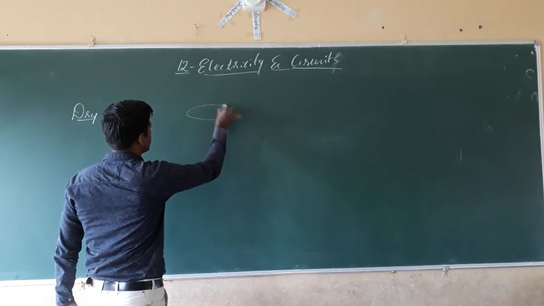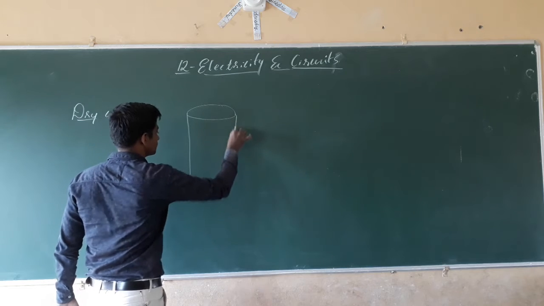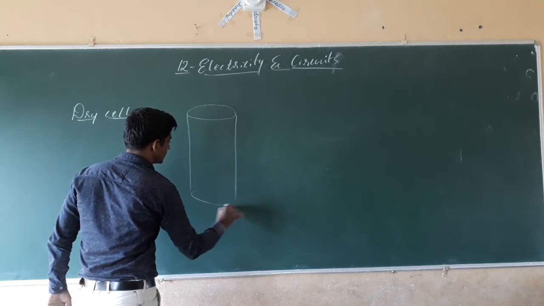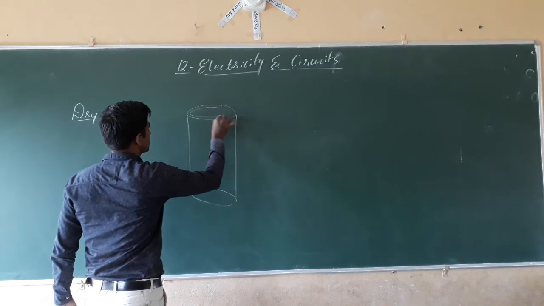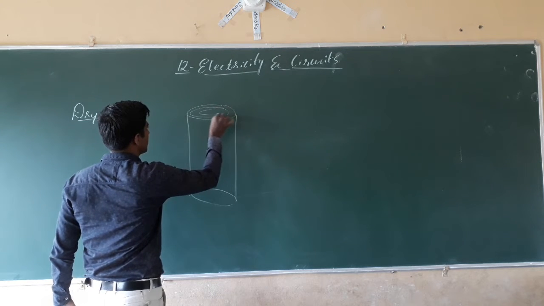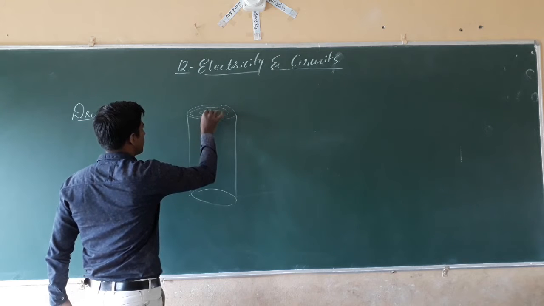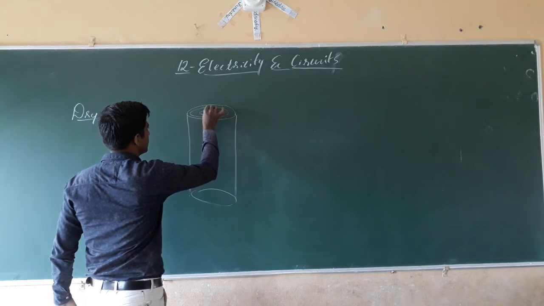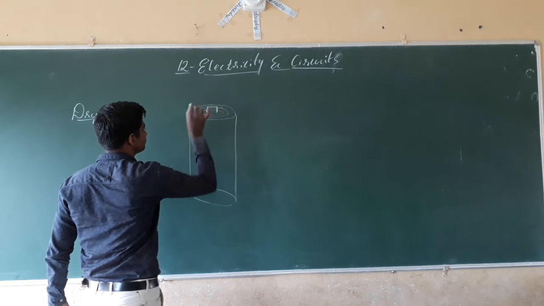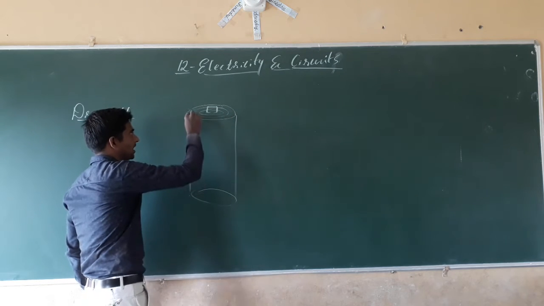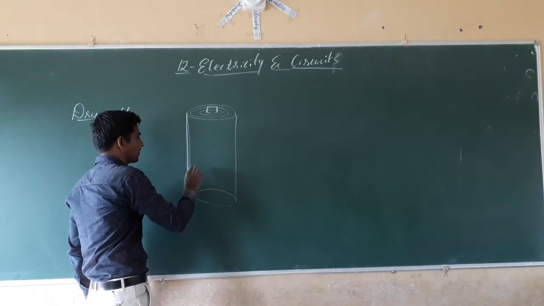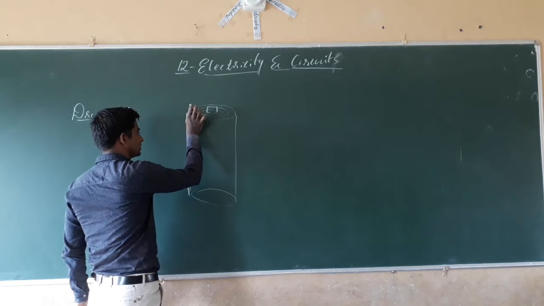See here what happens. The dry cell has a metal cap at the top, and it is wrapped with a thin metal sheet.